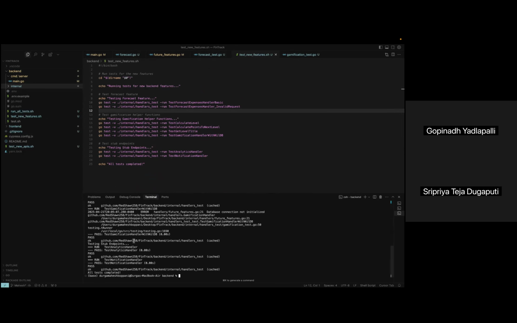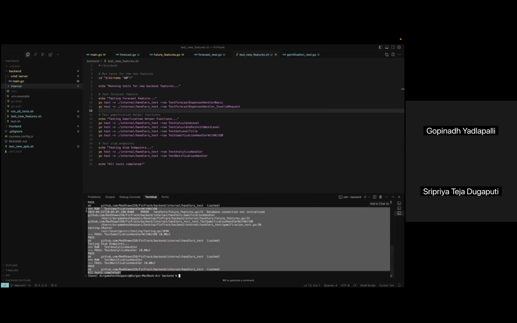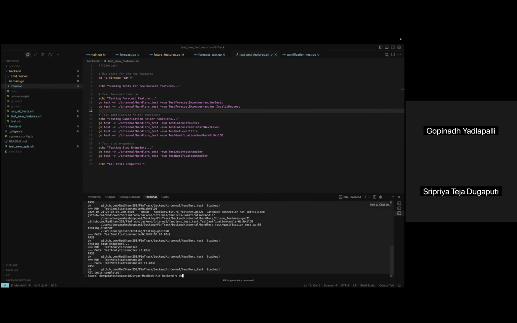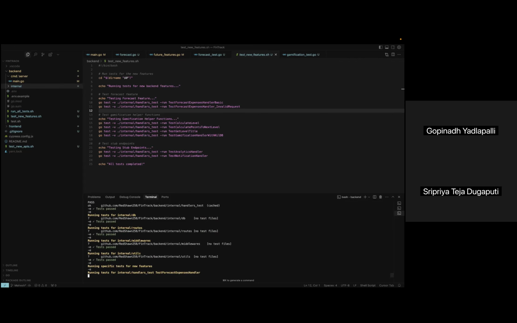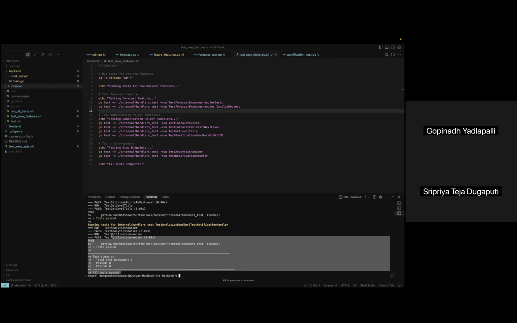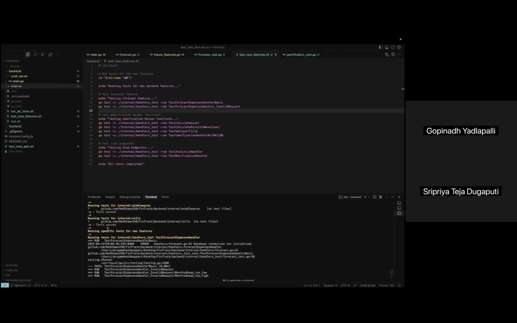So as you can see, all the test cases have been passing, and we have created a shell script for running all the tests in the project. So we are running it. So all the tests are passed in the project.